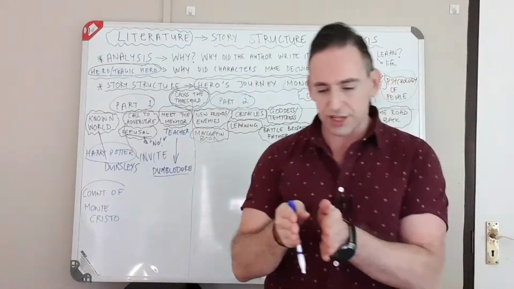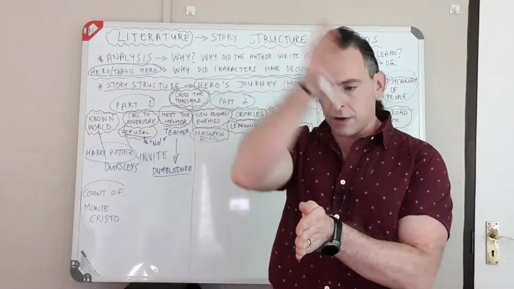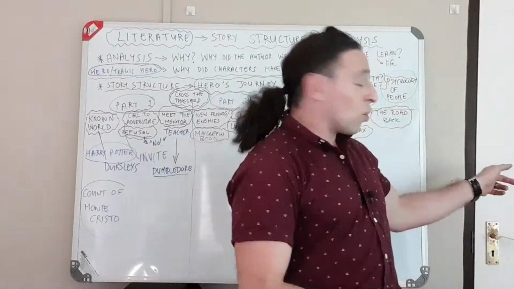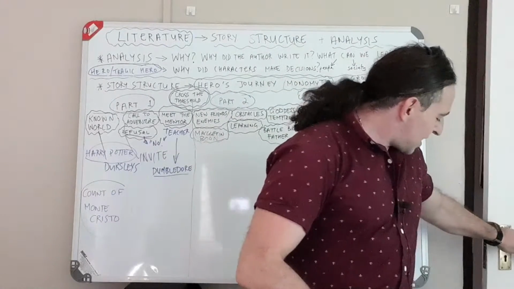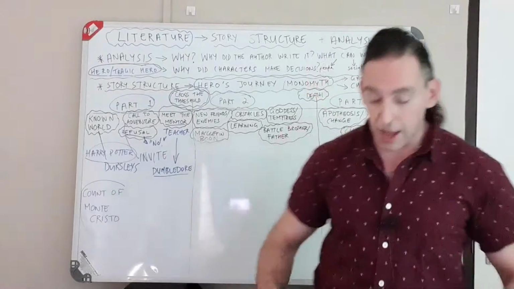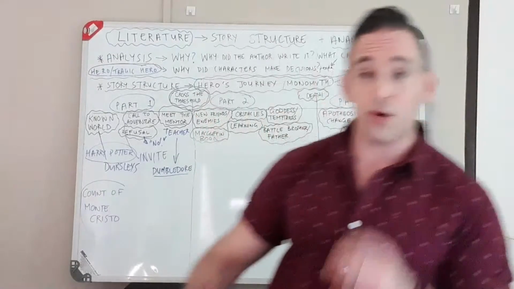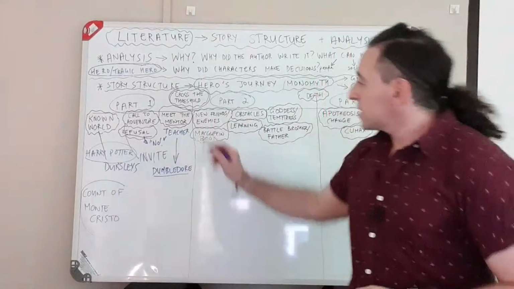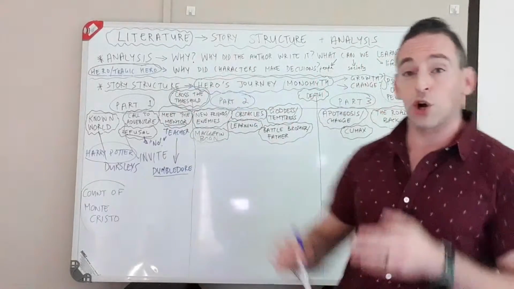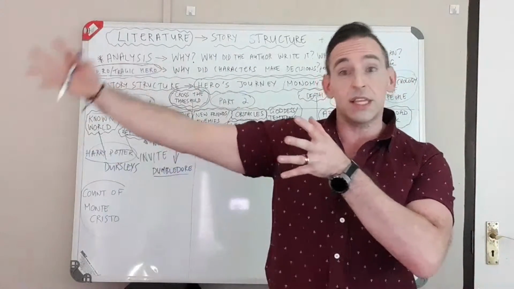A threshold is just a dividing line between two places. So even a door, there's a door here, that is called the threshold. If I cross over the threshold, I'm going into the room. So here we're crossing over the threshold into the new world, into the adventure.